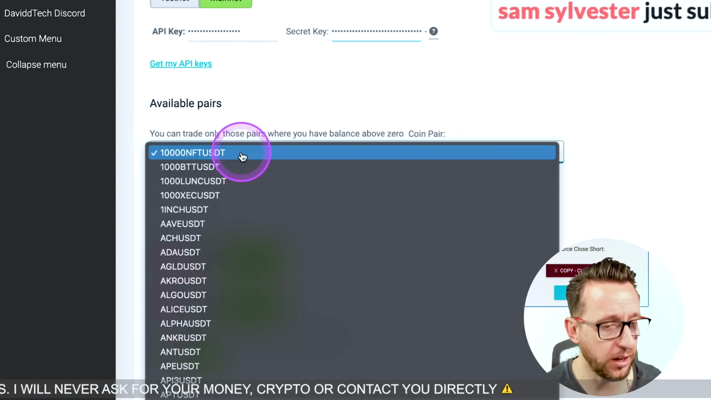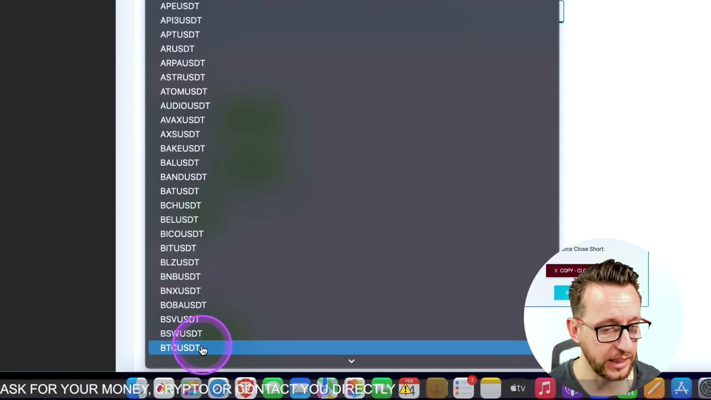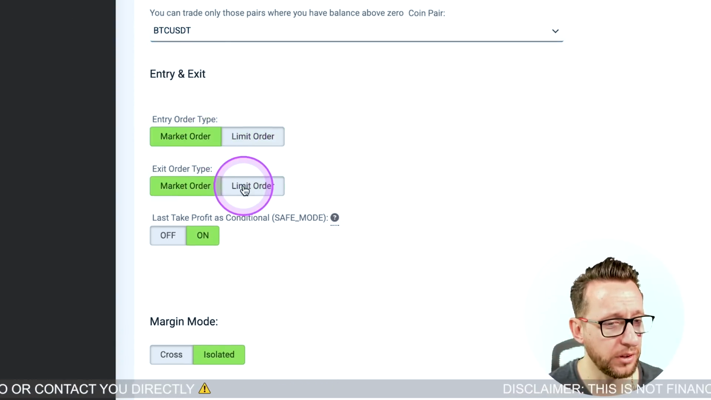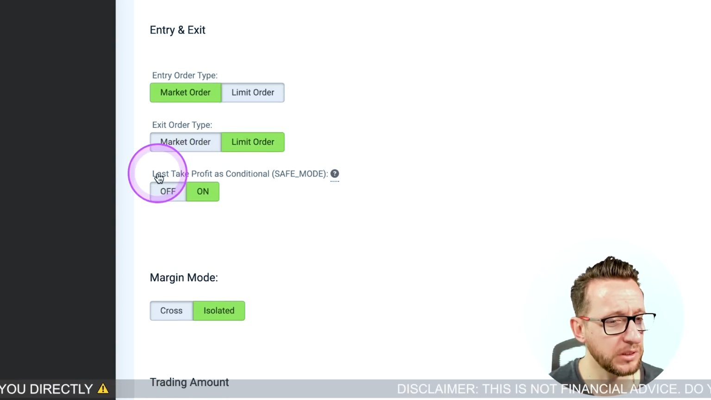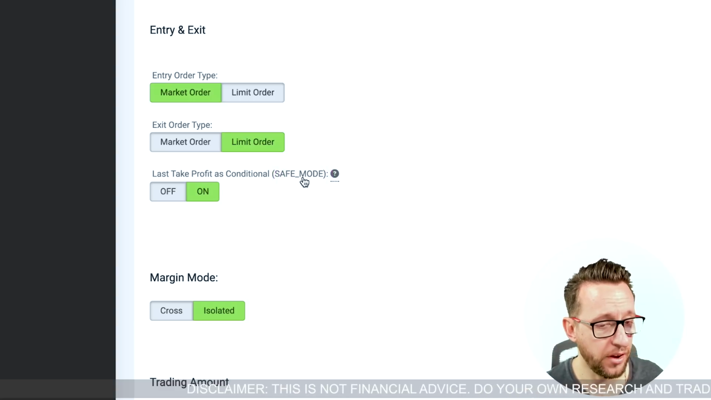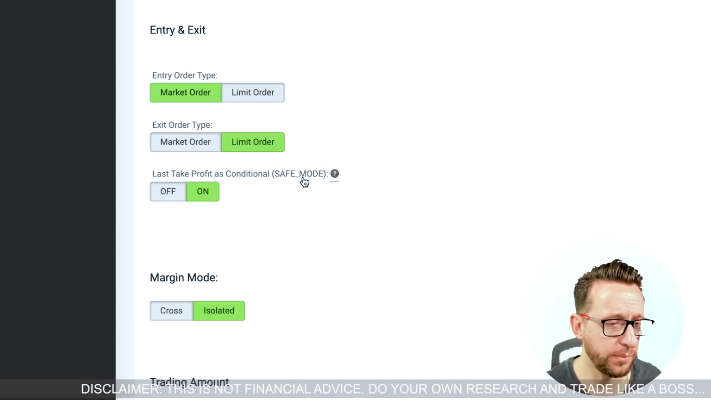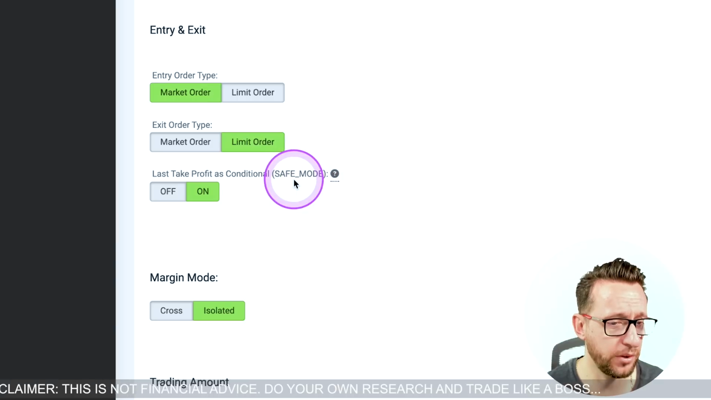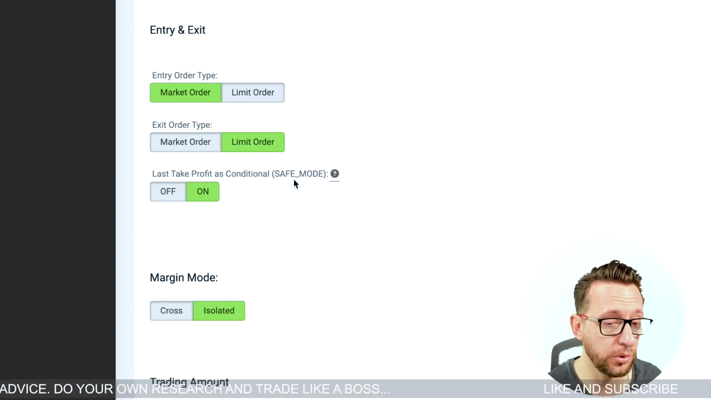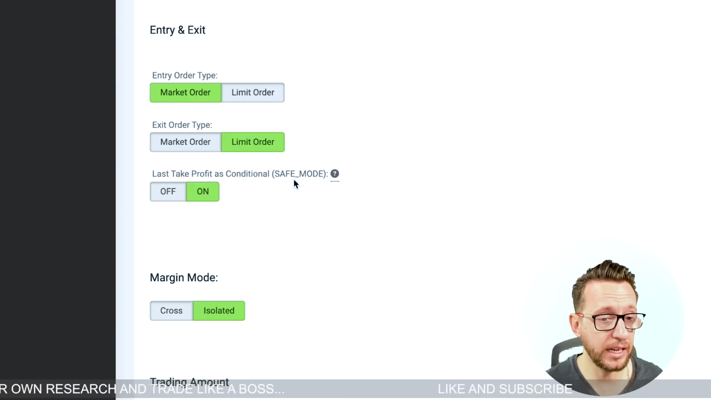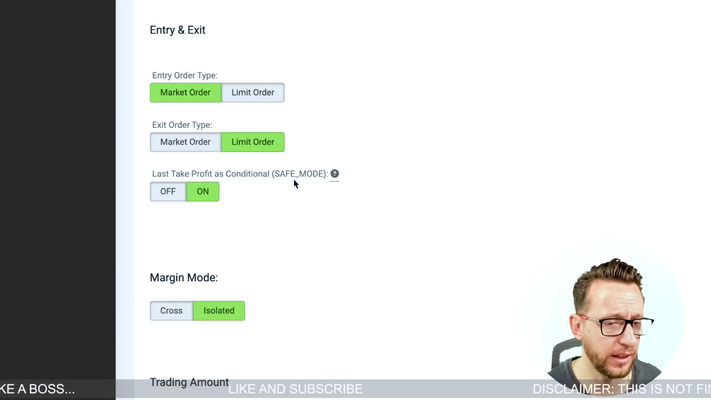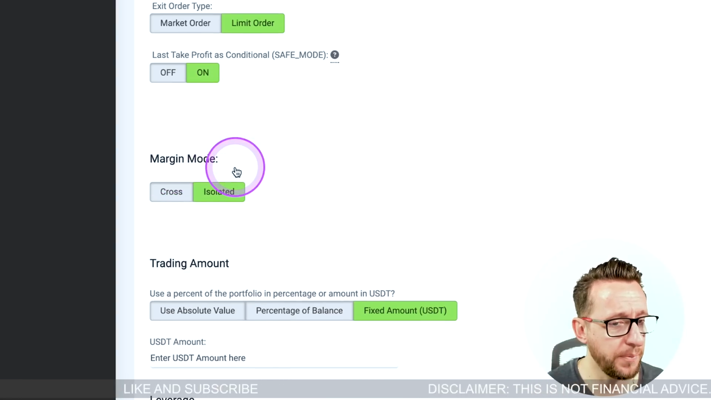Okay, so available pairs here, I'm going to be trading BTC USDT, so you have to choose the pair before. We're going to be using market orders for entries and limit orders for exits. We also want to have safe mode on. Now what that does is it sets the stop loss and the take profits inside of ByBit in the conditional orders there, so that you don't have to, so that it's just a little bit safer. In advance, they've all been coded into the exchange, which means that everything's sent in one single alert and you don't have to worry about TradingView or your computer going down or anything like that. Everything's done.